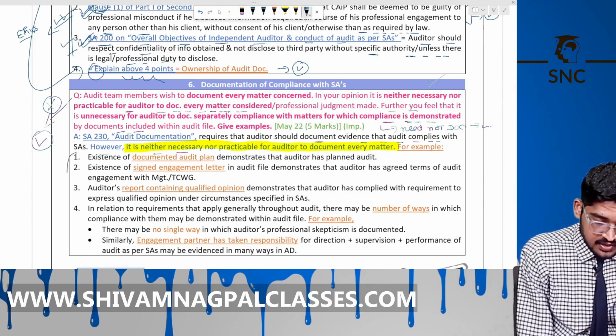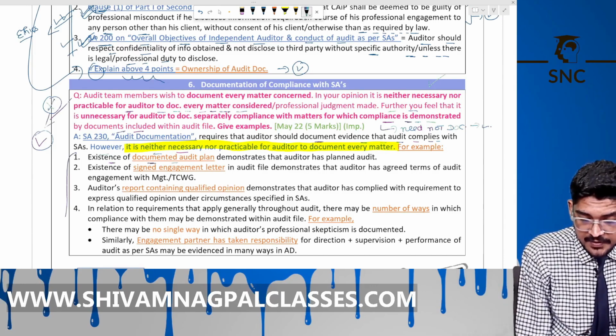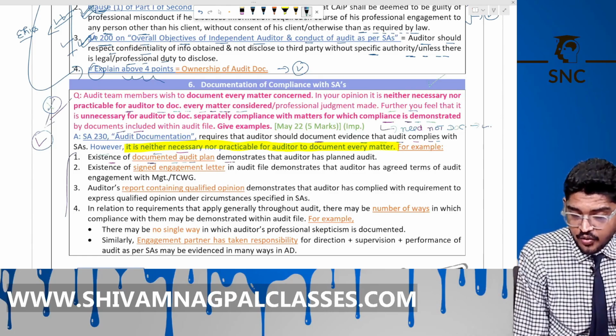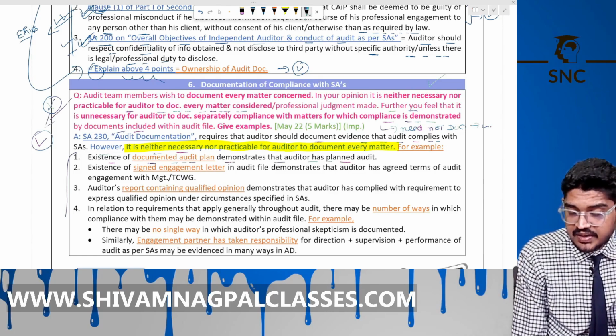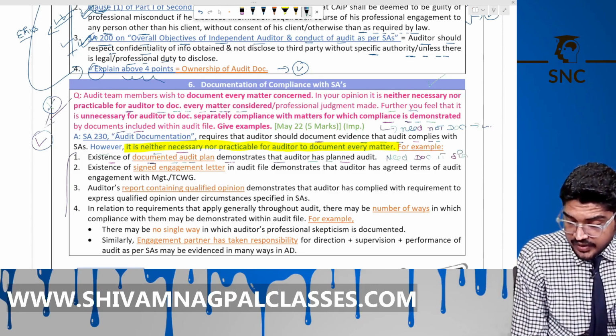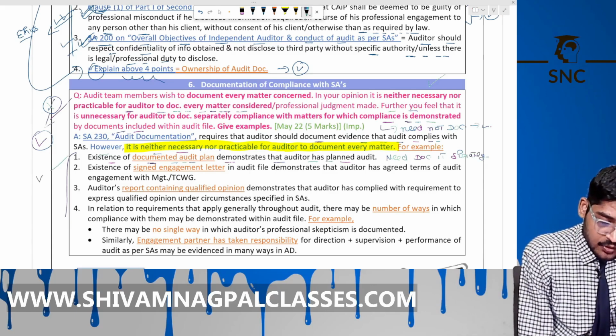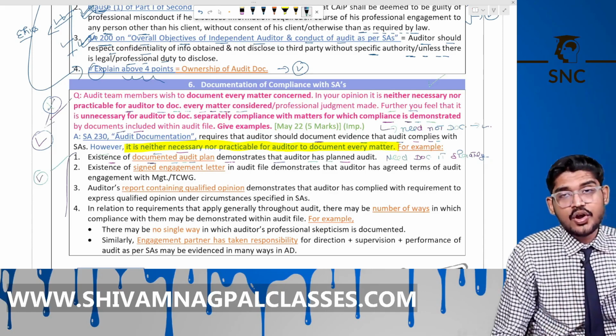So these are matters like the existence of a documented audit plan, which demonstrates that the auditor has planned the audit. You need not document it separately; while doing the audit, you made a plan, so it automatically gets documented.